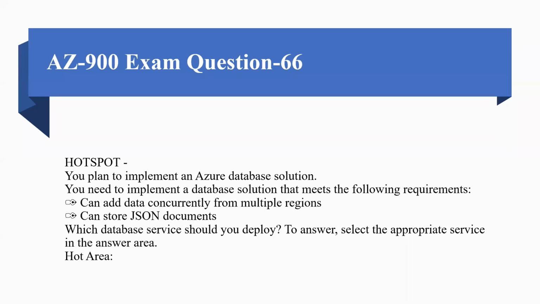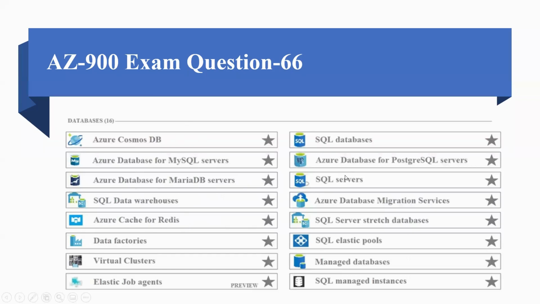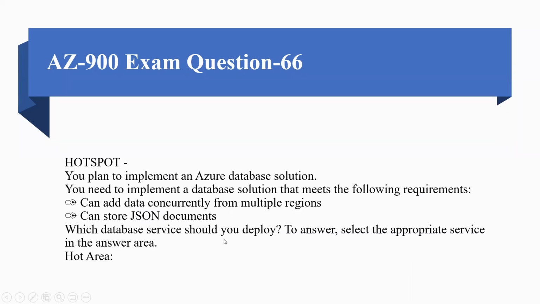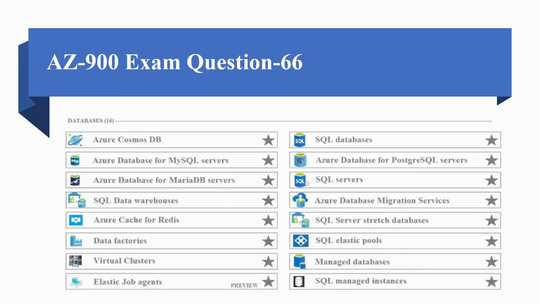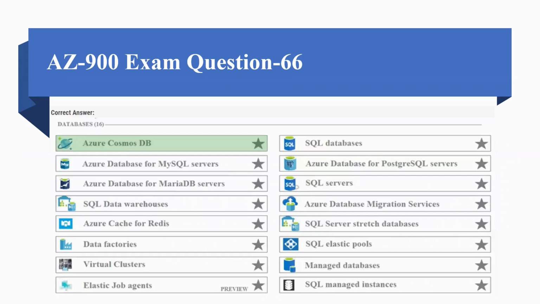Coming to question number 66, you plan to implement an Azure database solution. You need to implement a database solution that meets the following requirements. First, it can add data concurrently from multiple regions, and second, it can store JSON documents. Which database service should you deploy? These are the services, and we have to select which database service we should deploy so that we can add data concurrently from multiple regions and store JSON documents. The correct option is A, Azure Cosmos DB.